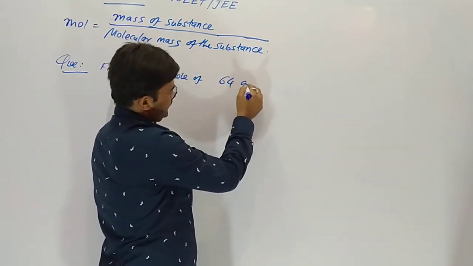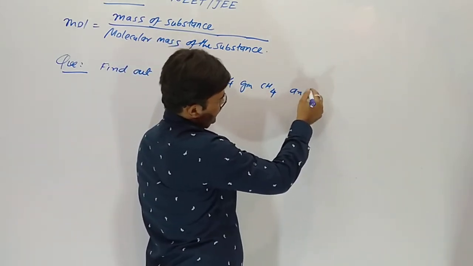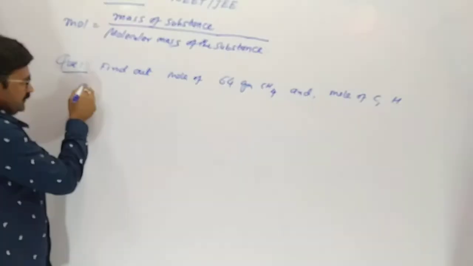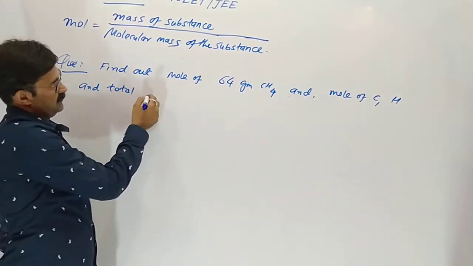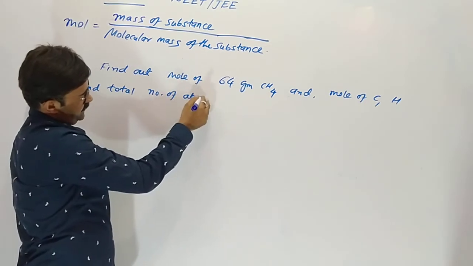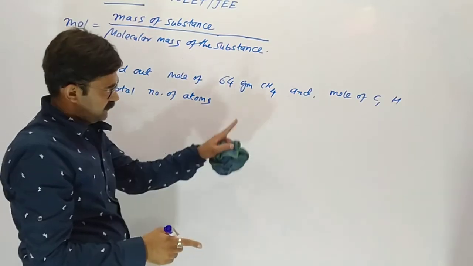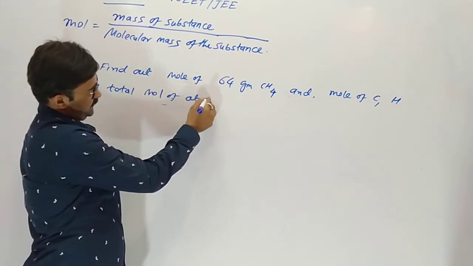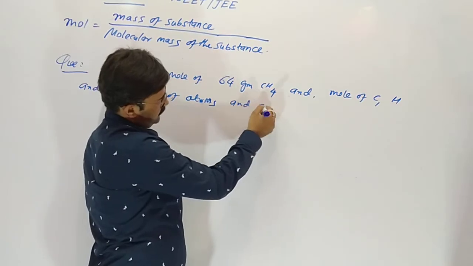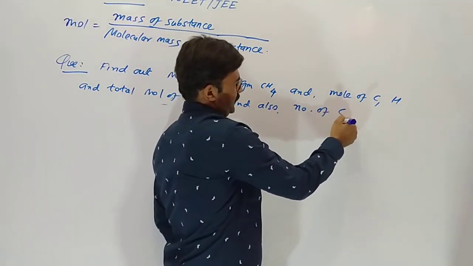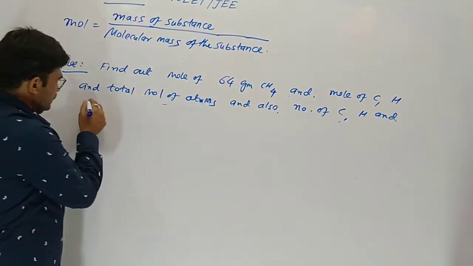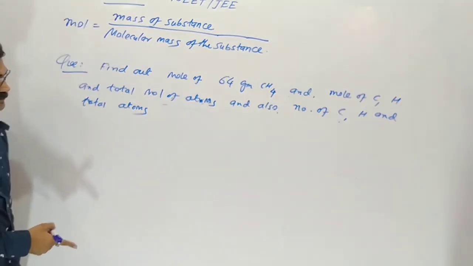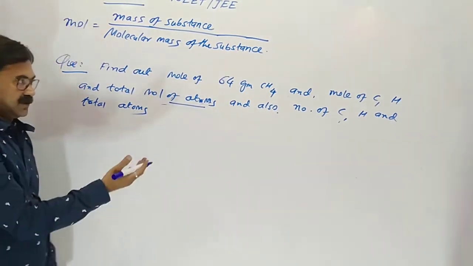Mole of 64 gram methane, and moles of carbon, hydrogen and total moles of atoms, and also the number of carbon, hydrogen and total atoms. First moles, then the number of atoms.